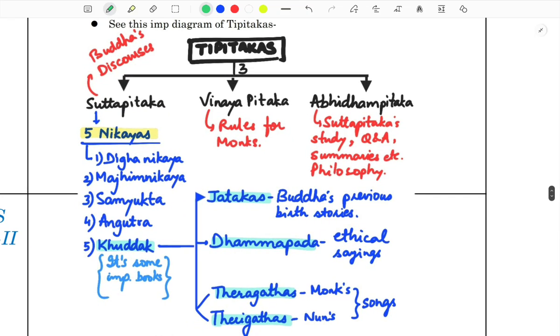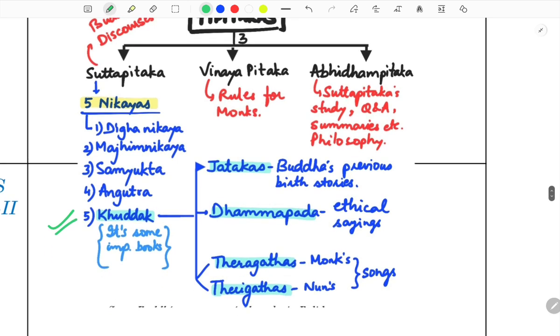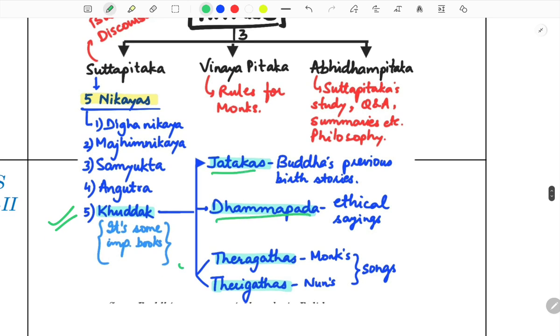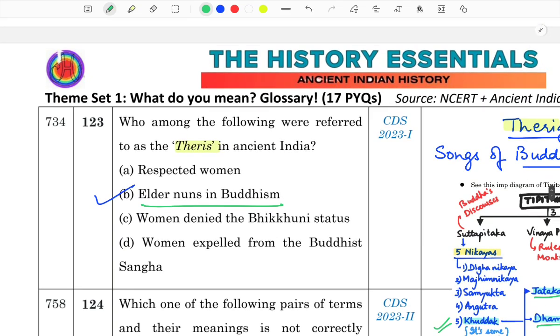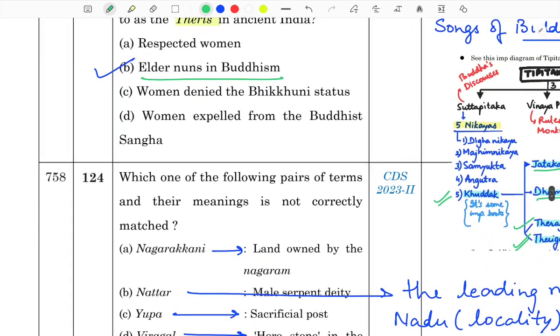Tipitakas. The three Tipitakas you know: Sutta Pitaka, Vinaya Pitaka and Abhidhamma Pitaka. Sutta Pitaka has 5 Nikayas. One of them is Khuddaka Nikaya. Khuddaka Nikaya comprises Jatakas, Dhammapada, Theragatha and Therigatha. What are Theragatha? Monk songs, and Therigathas, Buddhist nun songs. Dhammapadas are ethical sayings, you can get this also, and Jatakas, everyone knows, Buddha's previous birth stories. So this was the question, theris in ancient India.